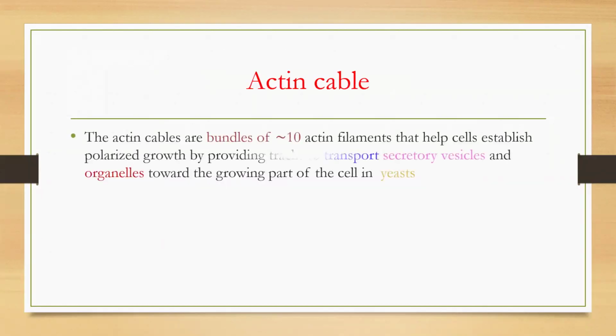Actin cable. The actin cables are bundles of actin filaments that help cells establish the polarized growth by providing tracks to transport secretory vesicles and organelles. Organelles means mitochondria, next Golgi apparatus, vesicles, vacuoles. Okay, that is called organelles, towards the growing part of the cell in yeasts.